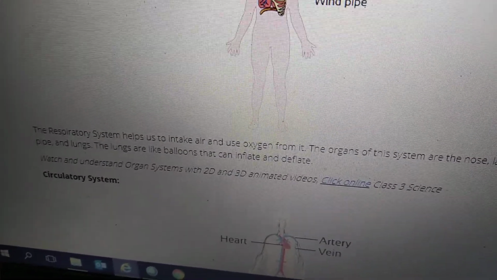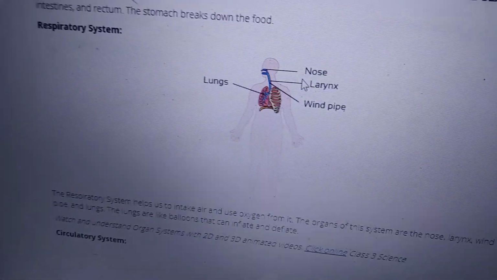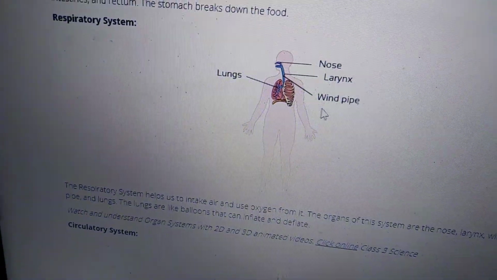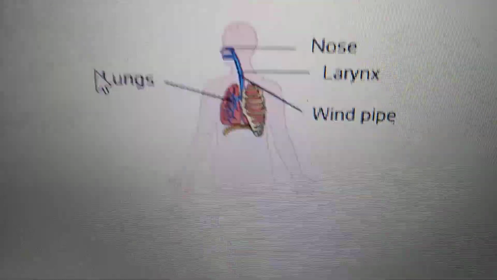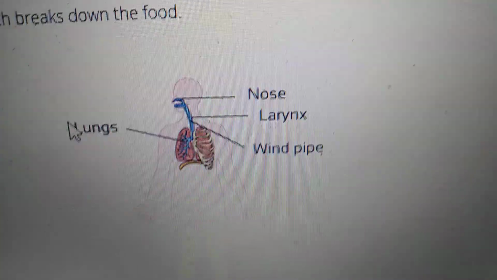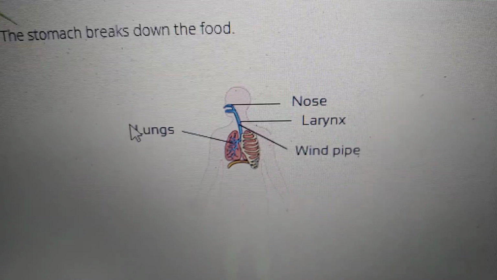Nose, windpipe and lungs together form the respiratory system. See here: nose, windpipe, lungs. These three form the respiratory system.